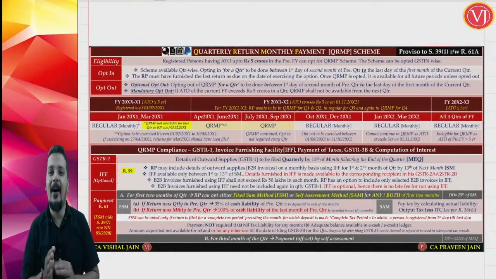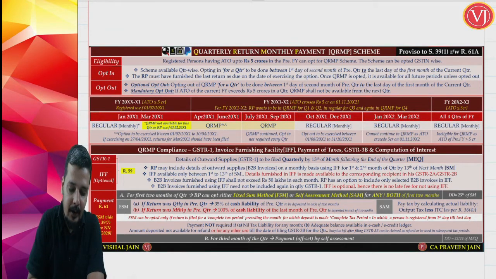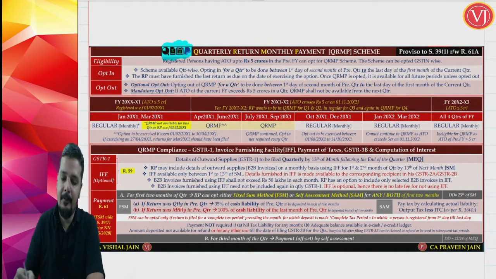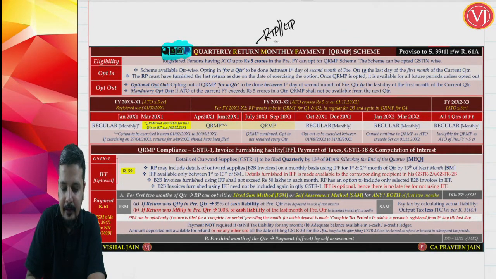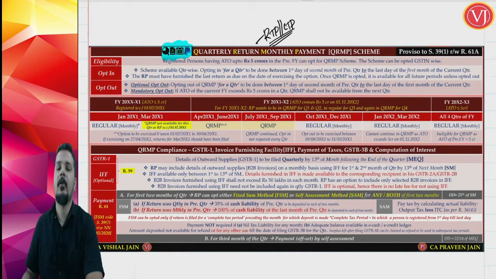Welcome friends. Now let us discuss your QRMP scheme, quarterly return monthly payment. So you are talking about QR, quarterly return filing, monthly payment. QRMP scheme. Friends, this scheme is for a regular taxable person as well as casual taxable person, and if they are eligible they can go for QRMP scheme.